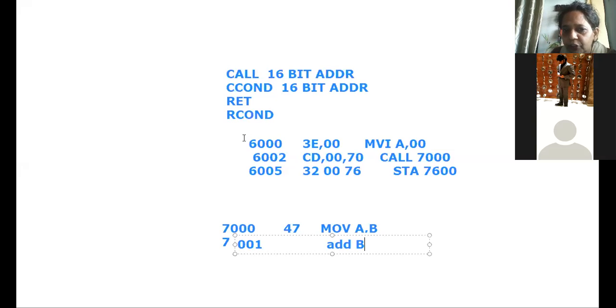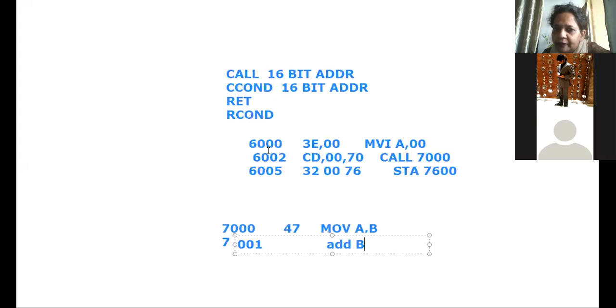Okay, now initially PC will have this address. This particular code will go to the instruction register, correct? And then the instruction register will send this code to the instruction decoder. That means the decoder comes to know that 00 has to be transferred to A. So the A value will become 00.